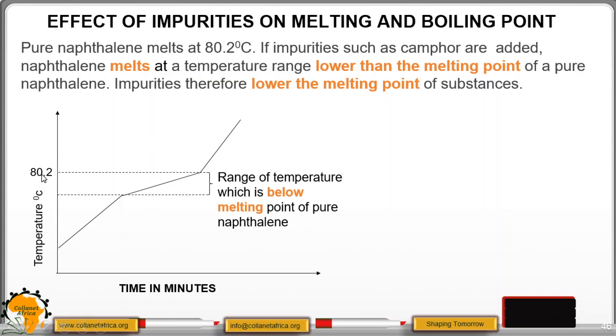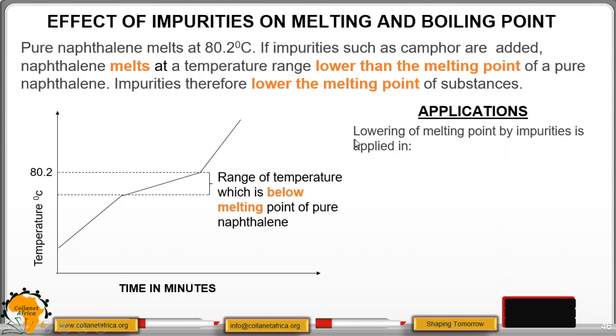Graphically, you can see this is the melting point of naphthalene, but because it has some impurities, the range of temperature is below the melting point of pure naphthalene. So you'll find it will melt over a different range from this one to this one. So it is not horizontal as it was in pure naphthalene.